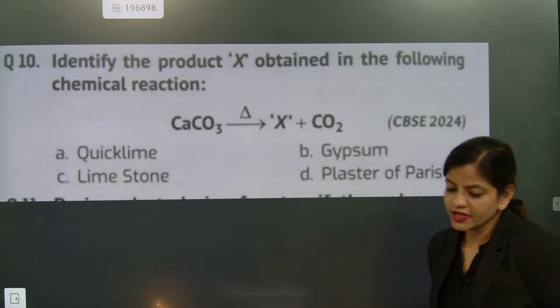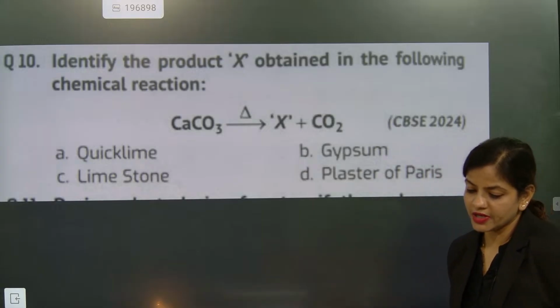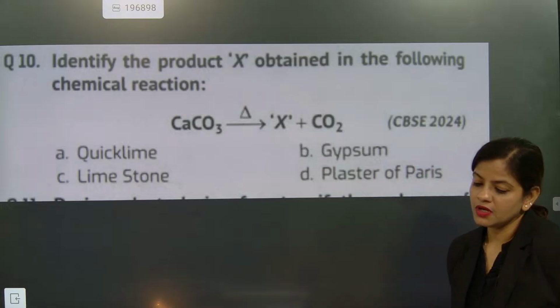Very good. Identify the product X obtained in the following chemical reaction. Quicklime, very good. Gypsum, limestone, plaster of Paris.